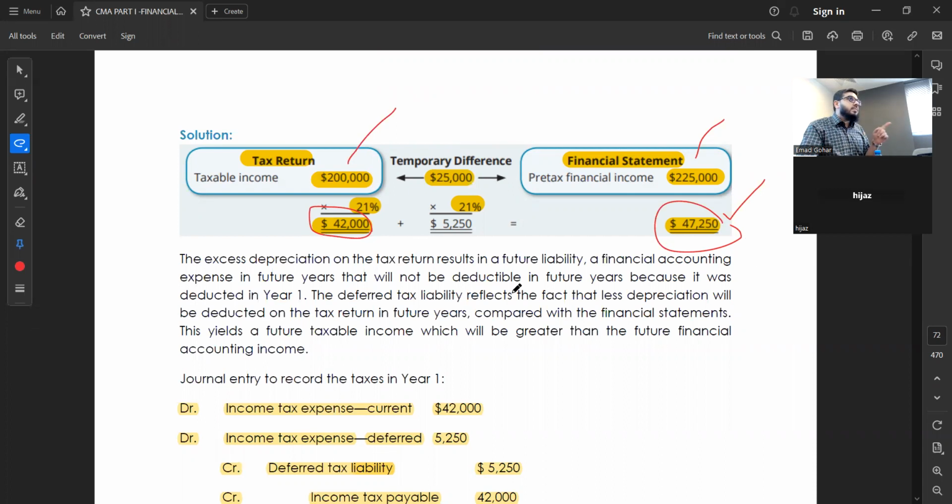47250. Tax people say no. Only pay how much? 42,000. So as an accountant, I will count it as my liability or not, which I have to pay next year. Clear?